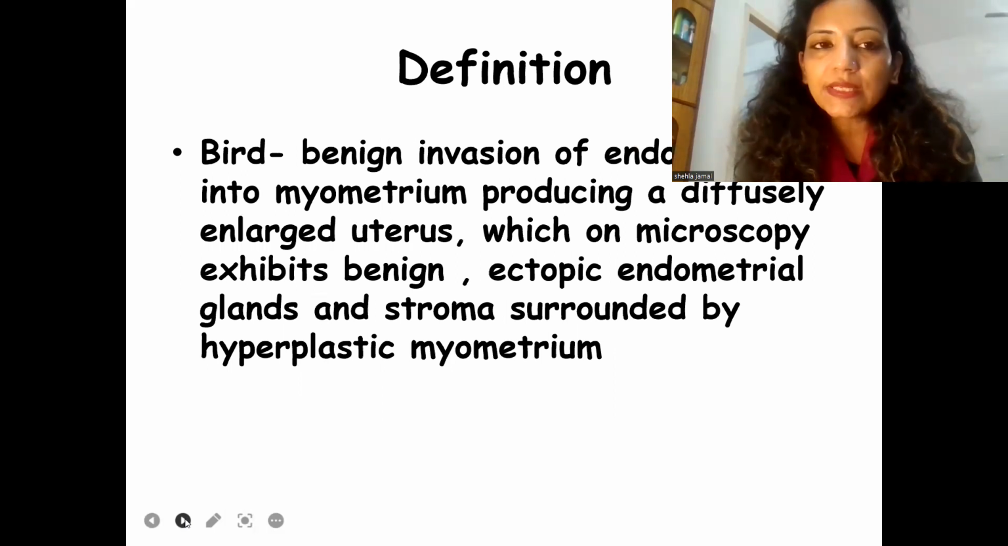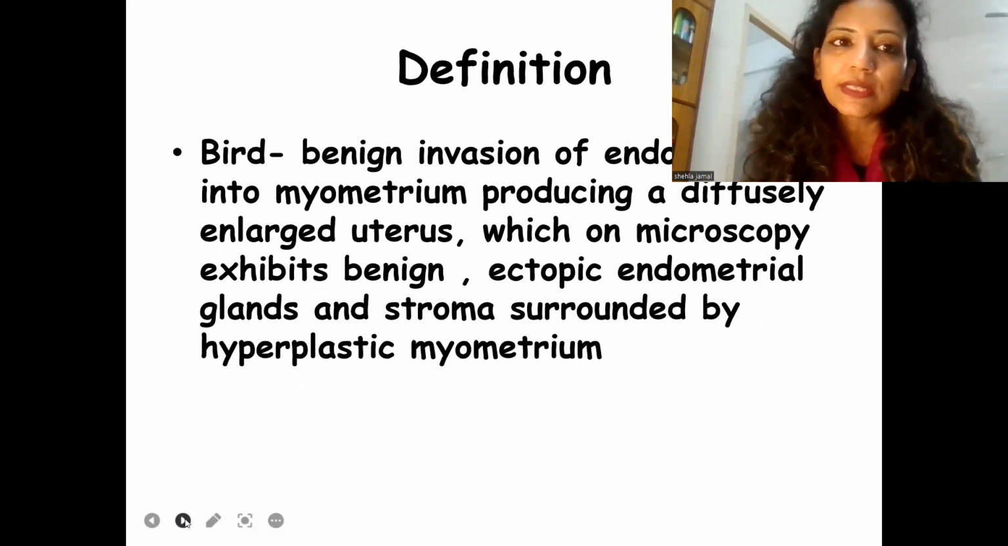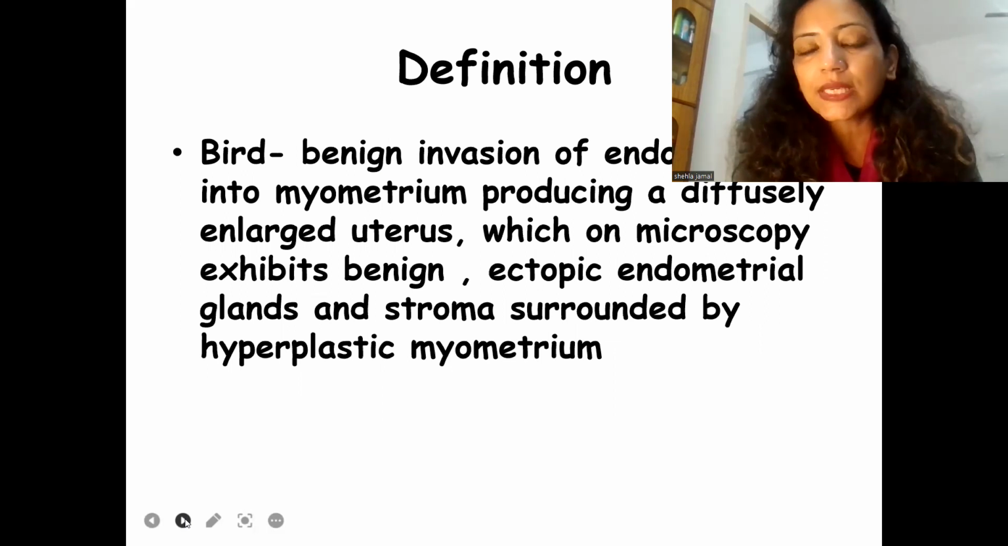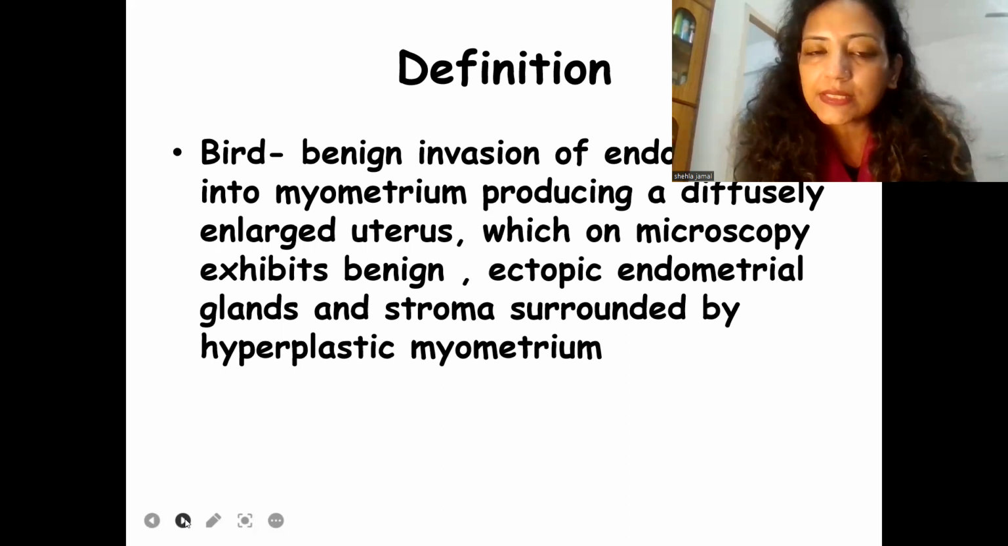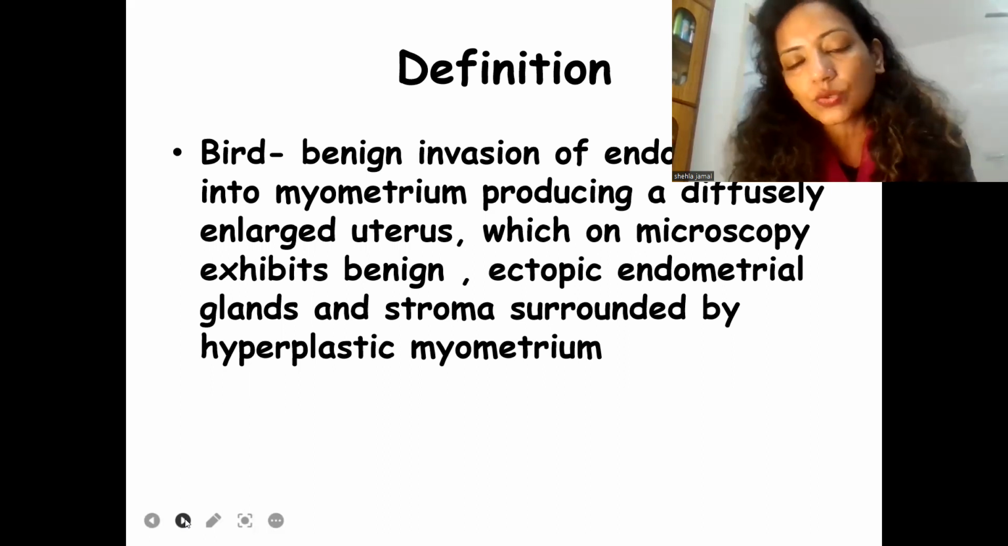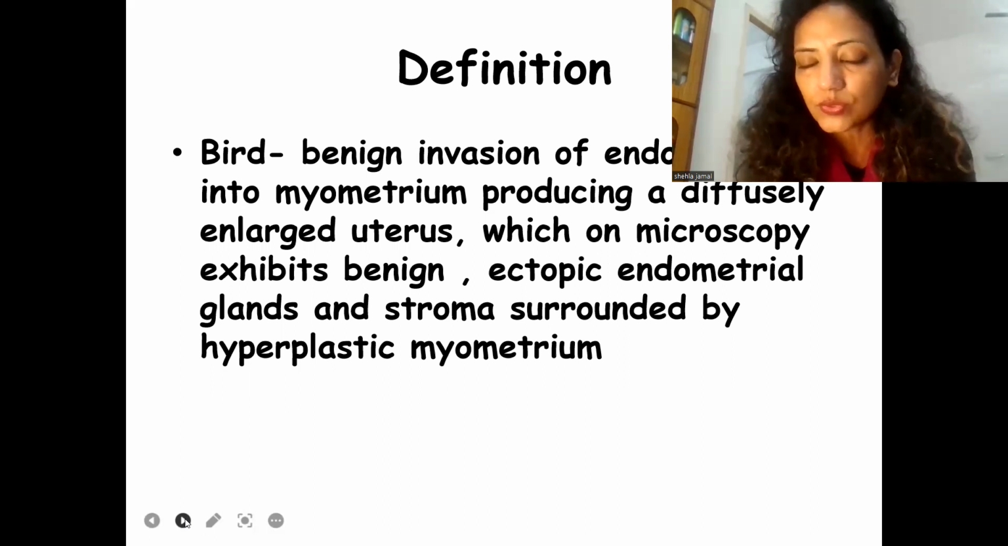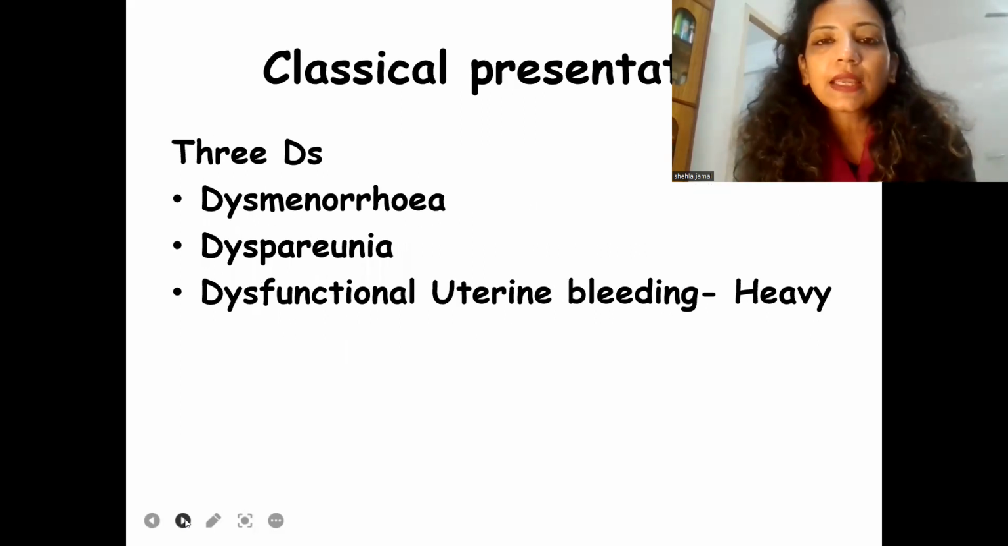The actual definition has been recently given by Bird, which defines adenomyosis as benign invasion of endometrial glands into the myometrium, producing a diffusely enlarged uterus, which on microscopy exhibits benign ectopic endometrial glands and stroma surrounded by hyperplastic myometrium. This hyperplasia around the ectopic glands and stroma of the endometrium produces the diffuse enlargement of the uterus.